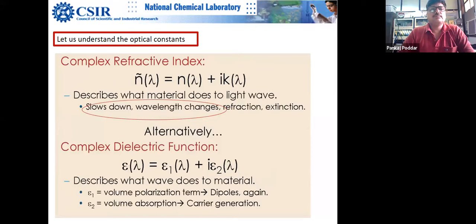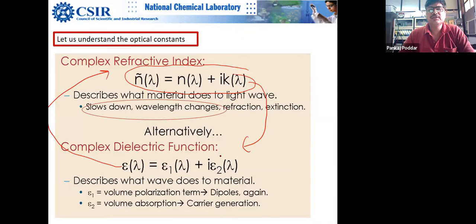So finally, one more thing which most of you know, but for people who do not know, N and K are interrelated to the complex dielectric function. I think it's already covered, but you can calculate back and forth. So if you know N and K, you can calculate the real and imaginary part of the permittivity, and if you know the permittivity, you can calculate N and K.